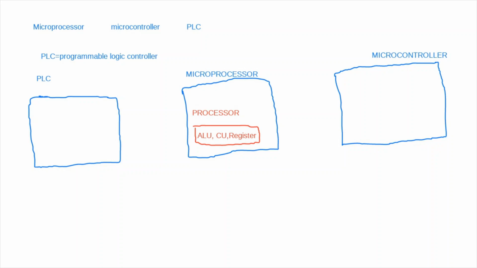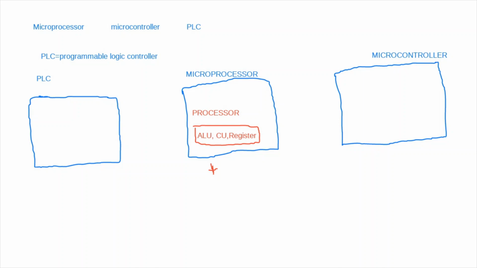Is there anything which is external in a microprocessor? Yes student, which part is external in a microprocessor? These are the inbuilt parts that I have drawn. All these parts are inbuilt. So anything which is not inbuilt but we are using as an external thing, one is the memory. Yes, we will add memory here.